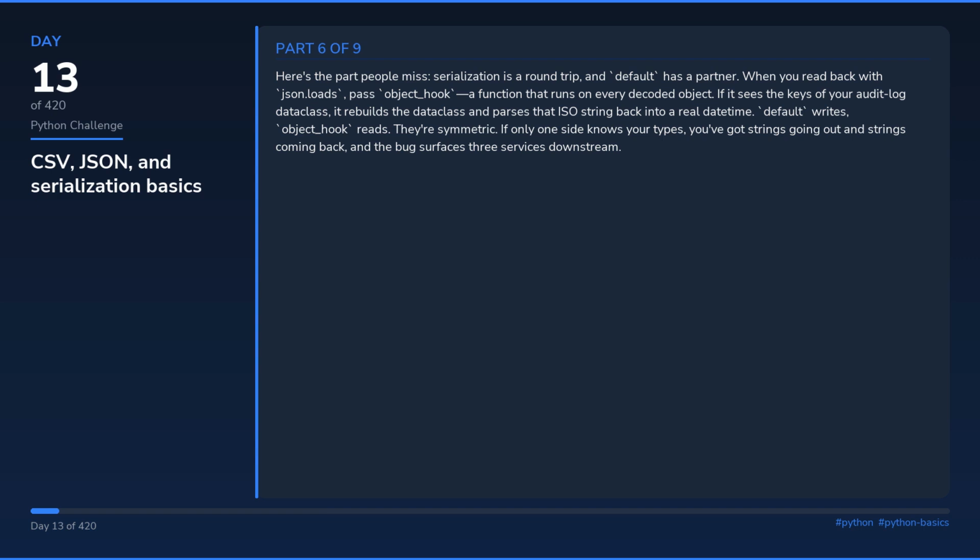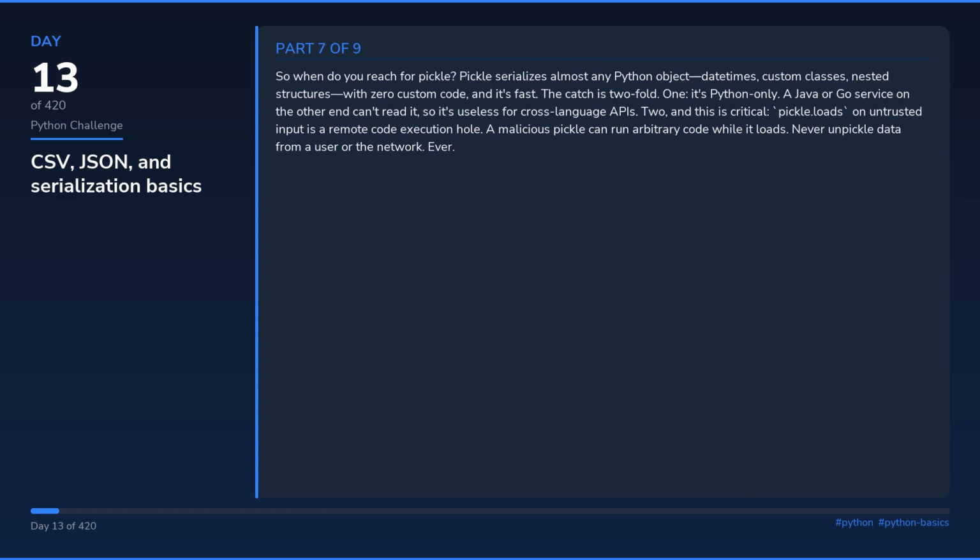Here's the part people miss: serialization is a round trip, and default has a partner. When you read back with json.loads, pass object_hook, a function that runs on every decoded object. If it sees the keys of your data class, it rebuilds the data class and parses that ISO string back into a real datetime. default writes, object_hook reads. They're symmetric. If only one side knows your types, you've got strings going out and strings coming back, and the bug surfaces 3 services downstream.